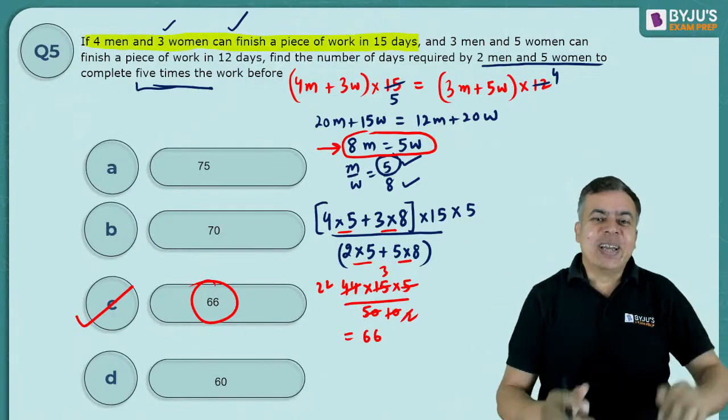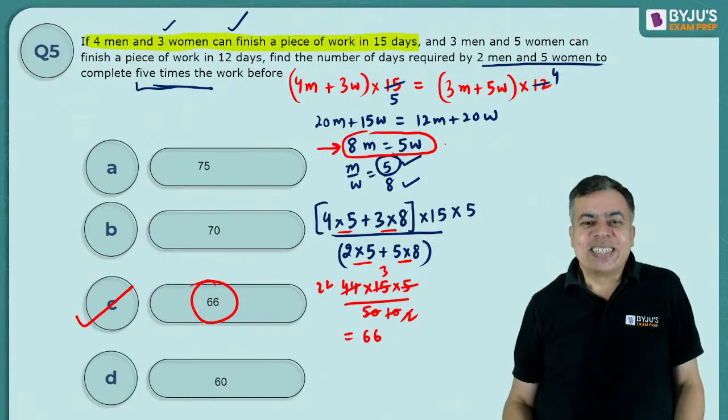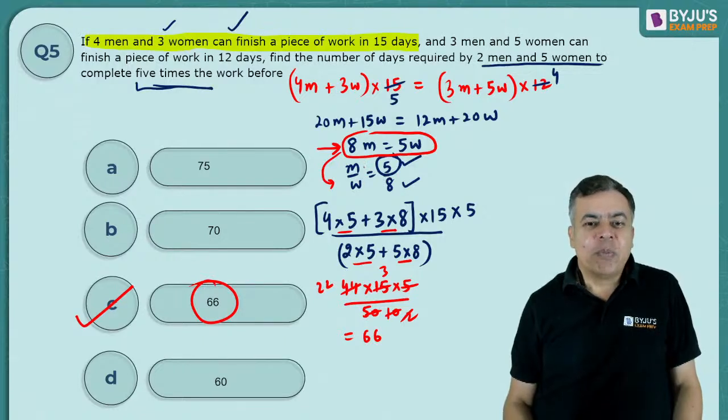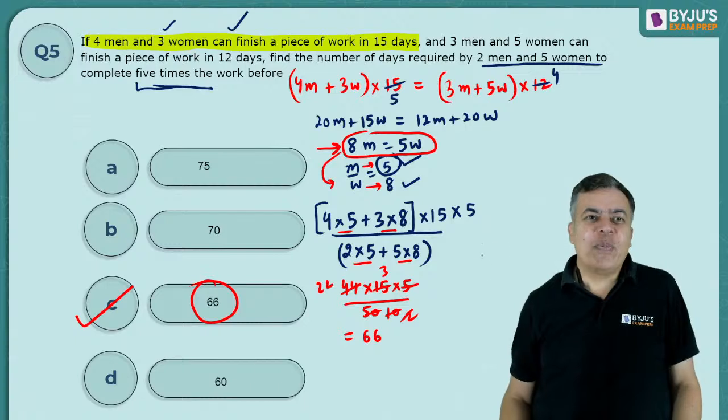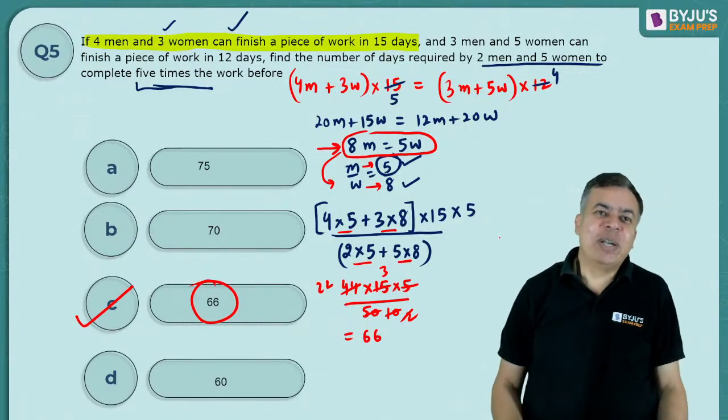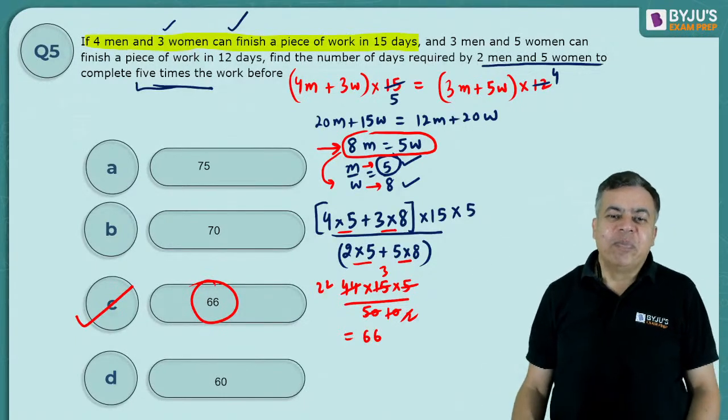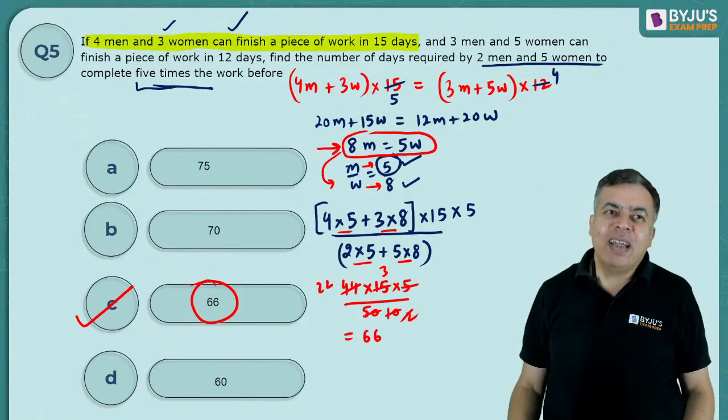So men are doing less. So just see that m by w, when I convert it to m by w, it is 5 by 8. So men is doing 5 unit and women is doing 8 unit of work. The ratio of the work of men to women will become 5 by 8.